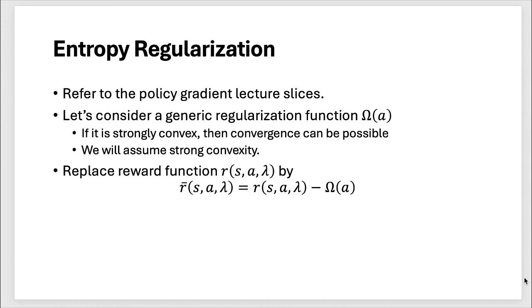So we just assume strong convexity here. In fact, the one we talked about in class is strongly convex. Now we replace the reward R by this regularized reward, by subtracting the regularization function. So we replace all the R in our problem with R bar.